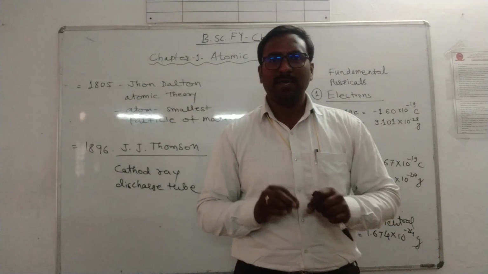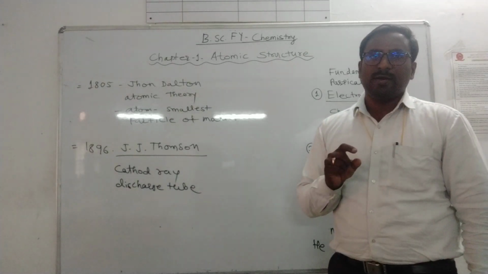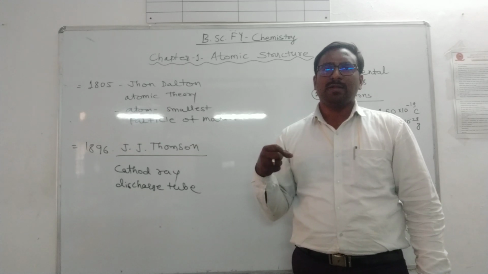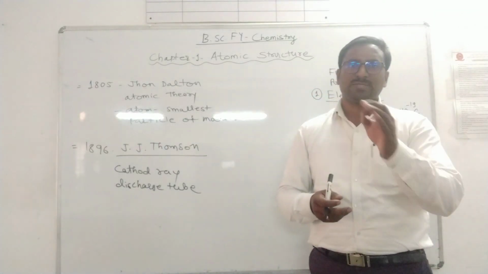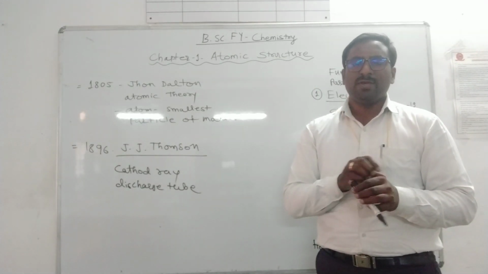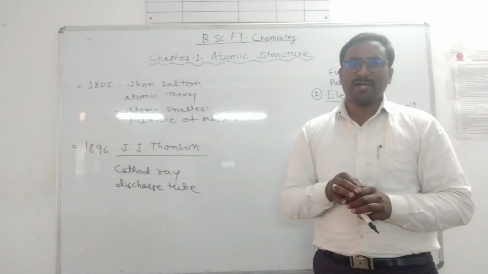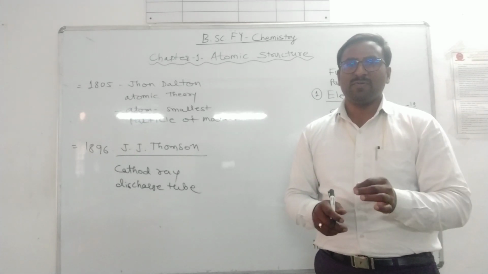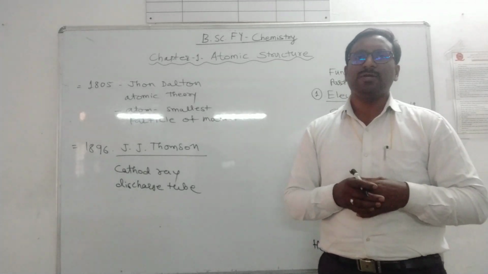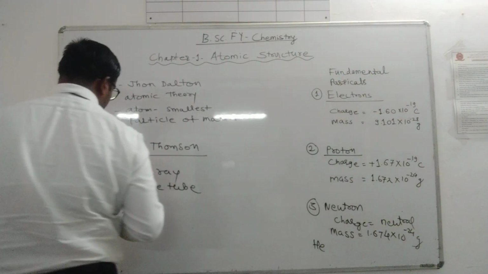A very high voltage is applied across these electrodes, and the tube is evacuated with the help of a vacuum pump to reduced pressure. A stream of light was observed in the tube, which shows fluorescence at the end of the positively charged electrode. It means a stream of particles flows from the negatively charged electrode towards the positively charged electrode, that is, from cathode to anode.